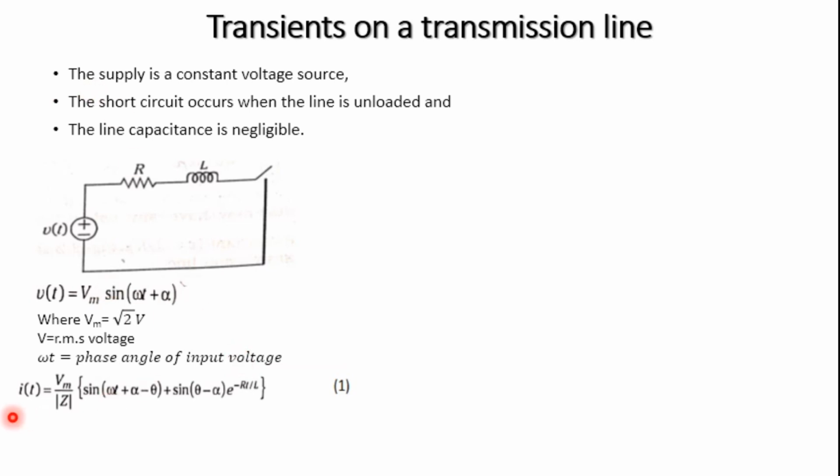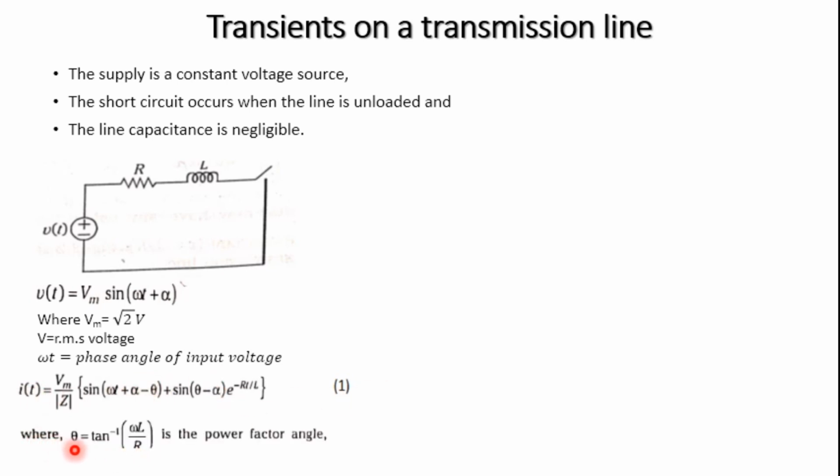The equation is i of t is equal to Vm by mod of Z into [sine of omega t plus alpha minus theta, plus sine of theta minus alpha, e to the power of minus Rt by L]. The parameter alpha provides control over the timing of when the short circuit takes place, generally called the critical clearing angle. We will discuss this later. We call this equation 1.